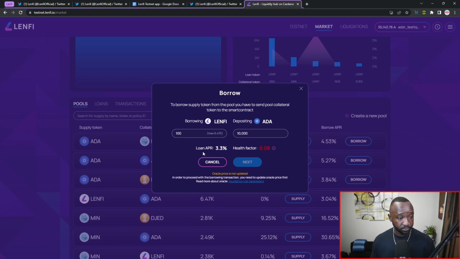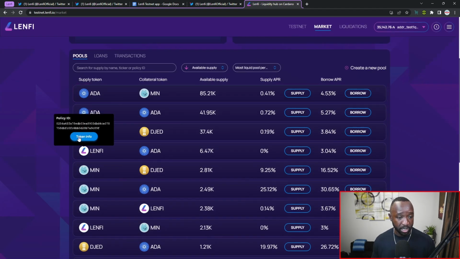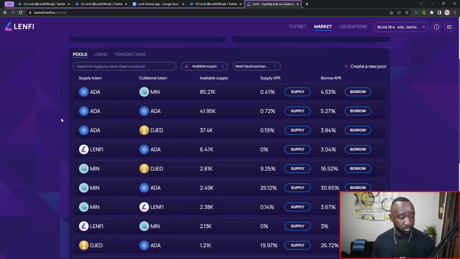Let's see here. That still seems like a relatively low health factor. I'm going to put in 3,000 ADA and just do 10 of the Lenfi tokens. Again, I would assume this would be a lot better. I'm not sure if this is represented accurately. Let's maybe try one additional pool. That seems really odd. I should have a better health factor given the price of ADA and the amount of Lenfi tokens I was trying to borrow there.